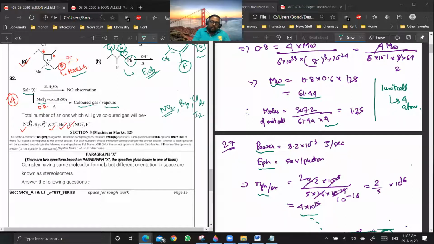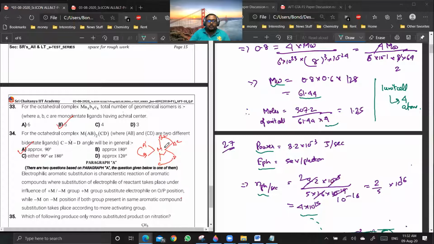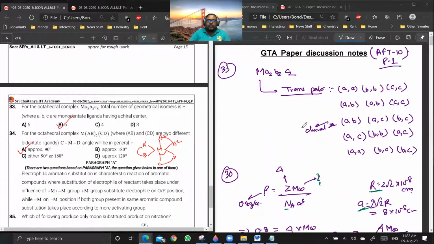So you see, MnO2 is an oxidizing agent. Means that whatever is the anion, it is getting oxidized to any of these gases. So it can be NO2, Cl minus, Br minus and I minus. F minus cannot be the answer. Nothing can oxidize F minus to F2 because F2 is already the strongest oxidizing agent. Are you clear with this? Yes, sir. In a spontaneous reaction, it won't get formed. Okay. So after this, 33, 34. 33, you can write the configuration of Ma2, B2, C2 using this.